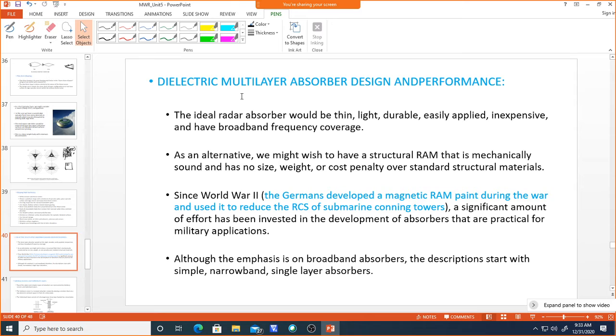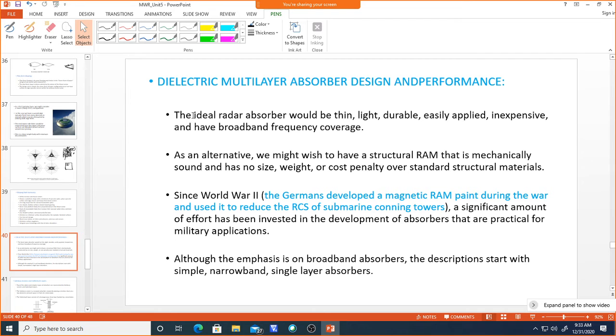When we use a multilayer or even a single layer dielectric absorber, we are able to reduce the RCS. Now what are the things we need to consider in our design using this dielectric multilayer absorber? Generally, the ideal radar absorber will be thin, light, durable, easily applied, inexpensive, and have a broadband frequency range.